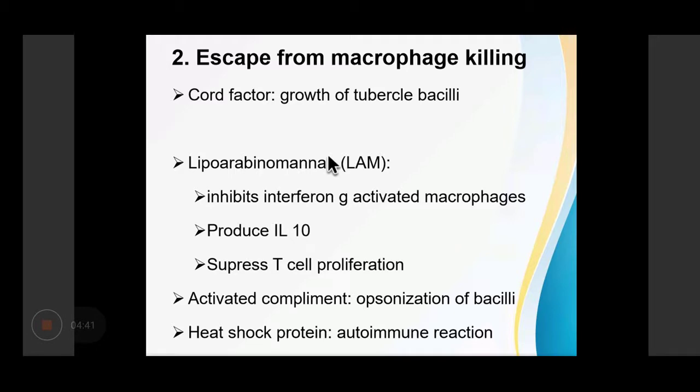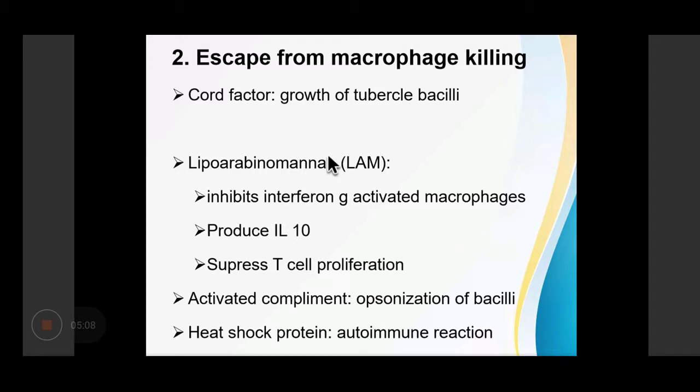So, how does this bacillus cause infection, or what is the pathogenesis? Basically, it can escape from macrophage killing. Tuberculous bacilli have the capability to escape macrophage killing because of the presence of cell wall components. The cell wall components have cord factor, which causes growth of the tubercle bacilli.